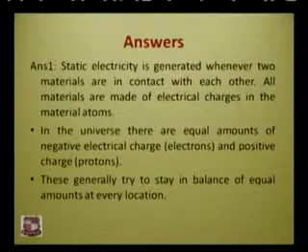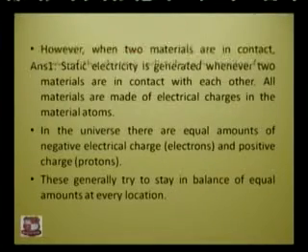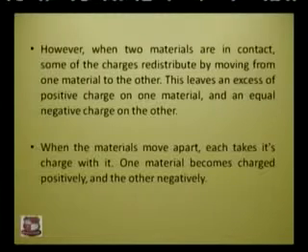These generally try to stay in balance, in equal amounts at every location. However, when two materials are in contact, some of the charges redistribute by moving from one material to the other. This leaves an excess amount of positive charge on one material and an equal negative charge on the other. When the materials move apart, each takes its charge with it. One material becomes charged positively and the other negatively.